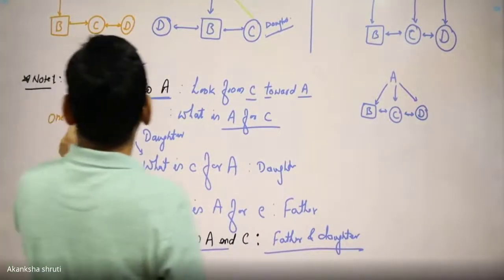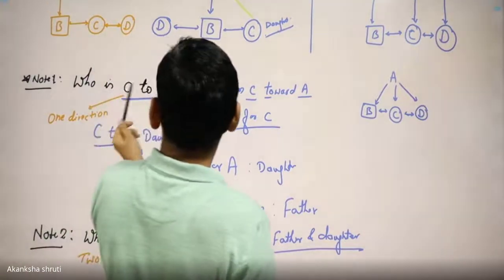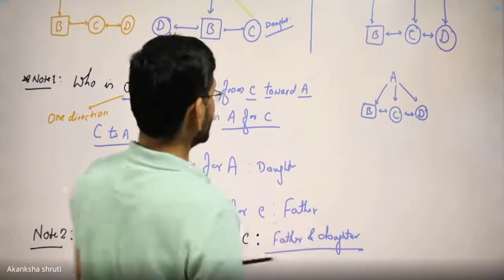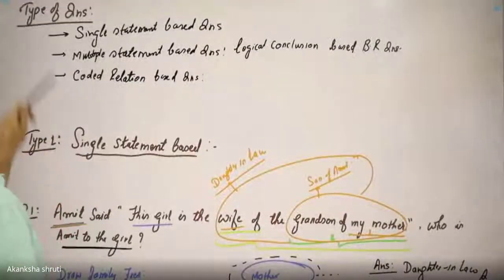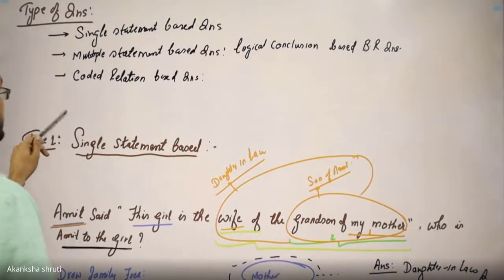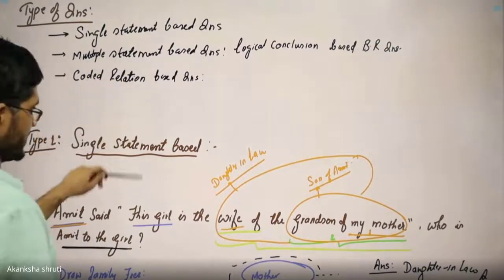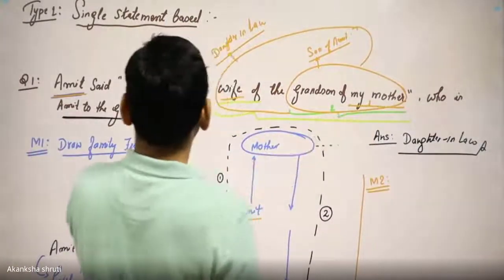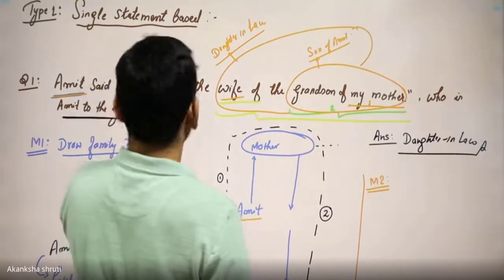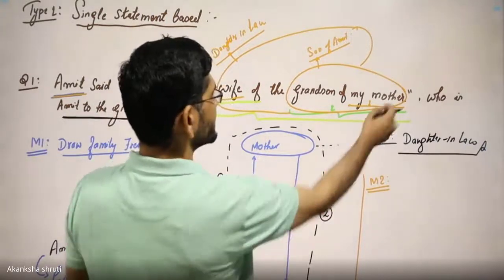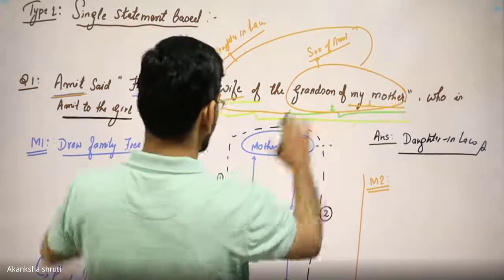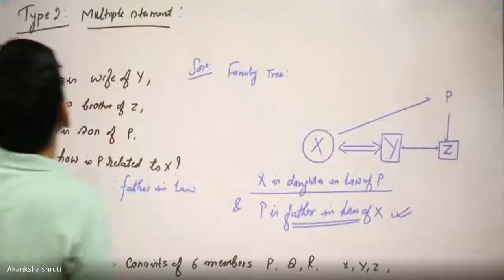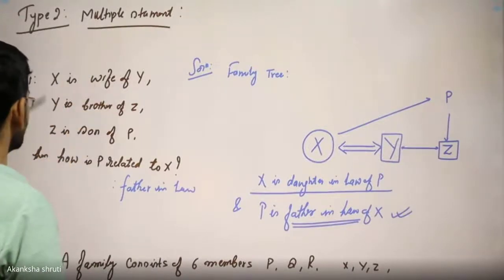Then the terms like relation to or relation between, that we have understood. After that we have started with the question. Question may be single statement based, like in the single statement we have to find the relation between this girl and Amit. For the single statement, always start from the end, start decoding, make the family tree, get the relation. The next one is when multiple statements are given.